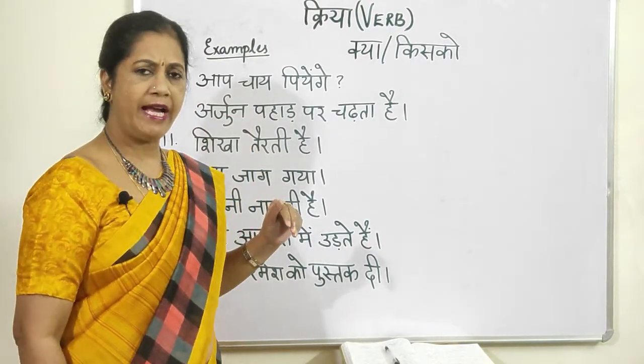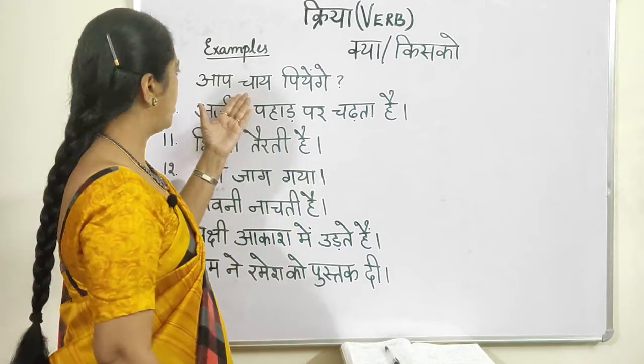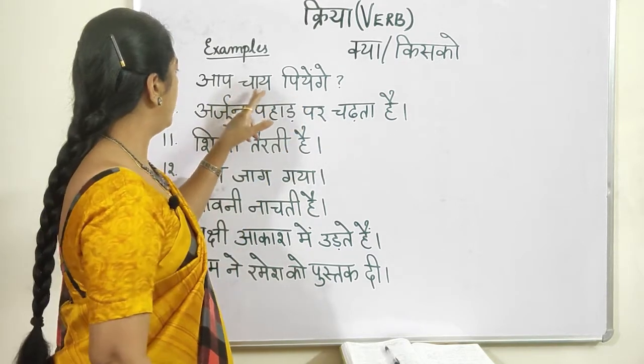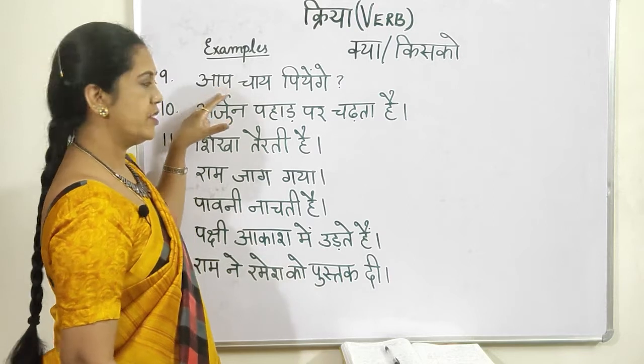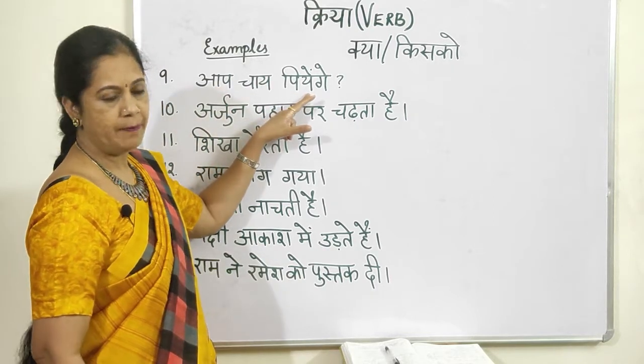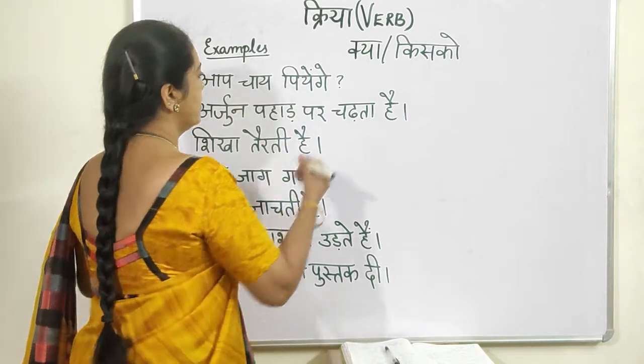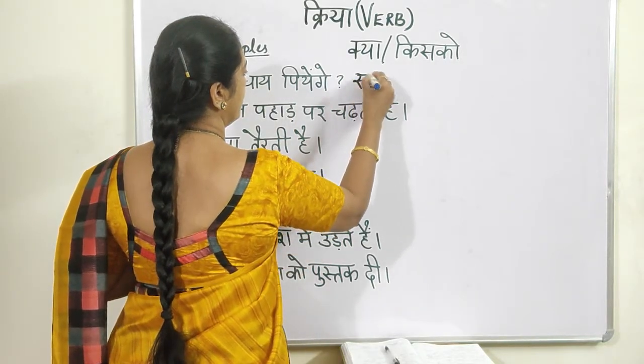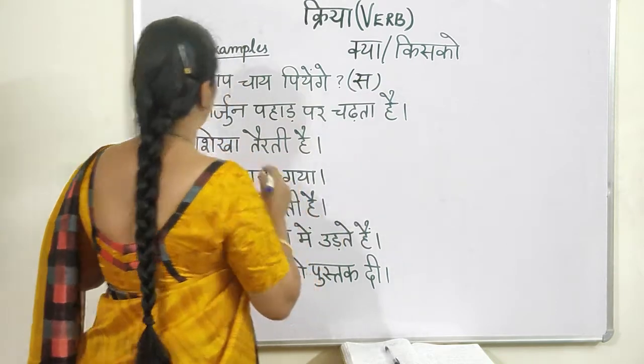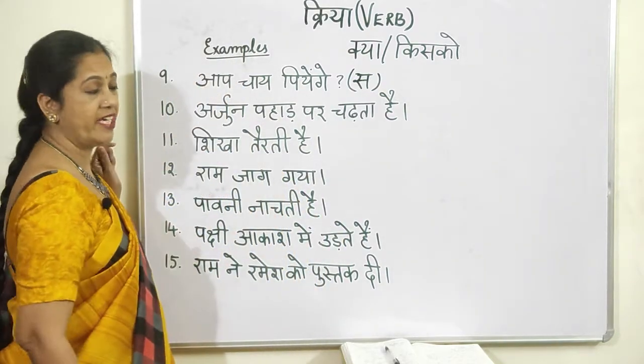The next one, aap chai piyenge? So will you have tea? Would you like to have tea? Now here you have the subject, object and predicate. So kya piyenge? Chai. So this is sakarmak. Okay. The next one, Arjun pahad par chadta.